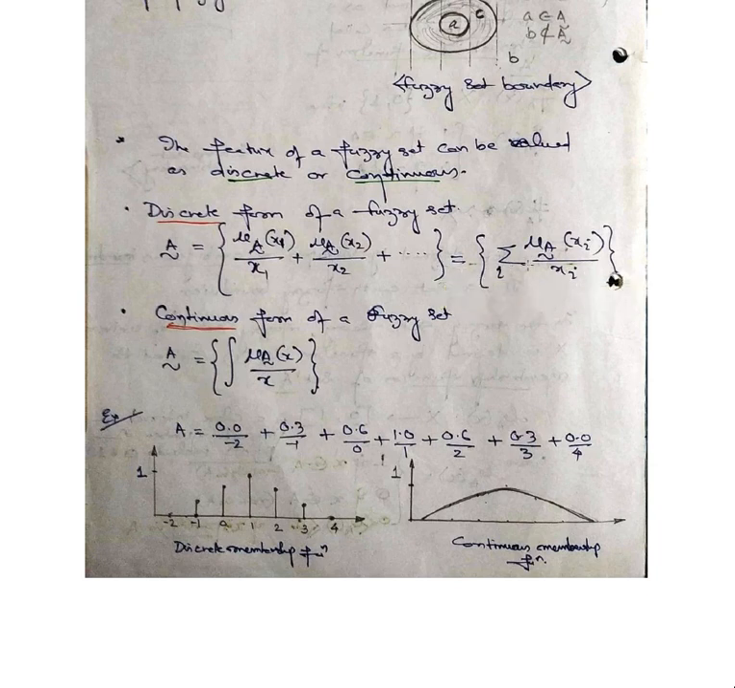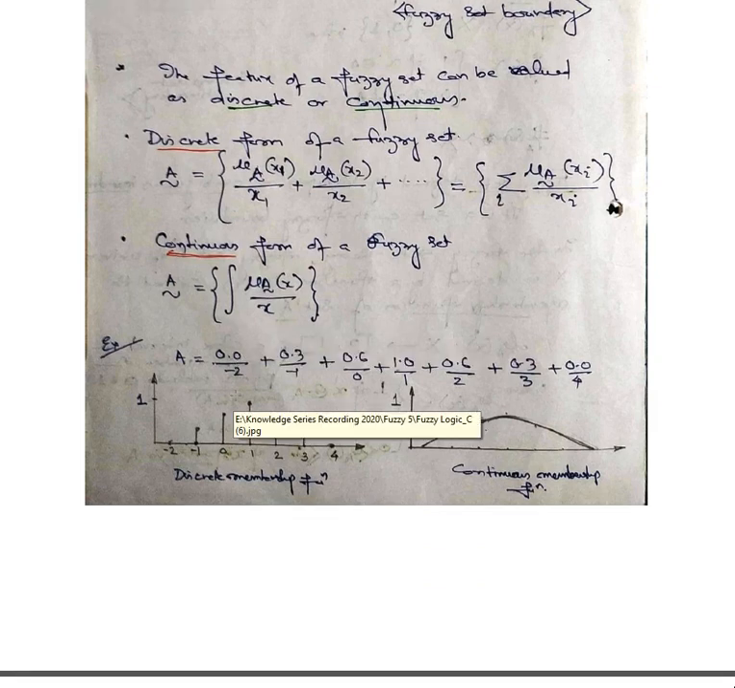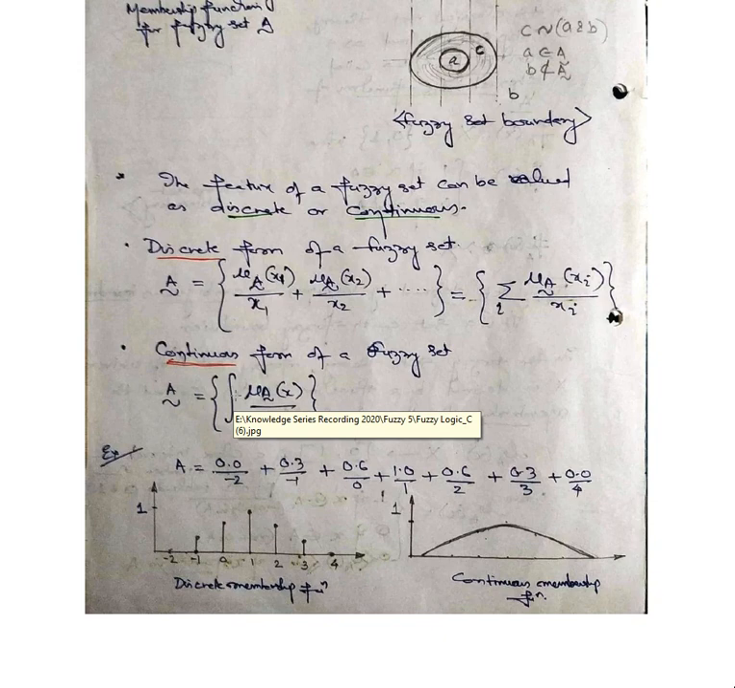That is equal to the summation over i of mu A of x_i divided by x_i, where i ranges from 1 to n. This is discrete, that's why it's a summation. For a continuous function, we go for integration. We can define the integral over the interval of mu A of x by x. That is how we denote a crisp set and a fuzzy set. The downside is the crisp set values, and the top side is the membership values.